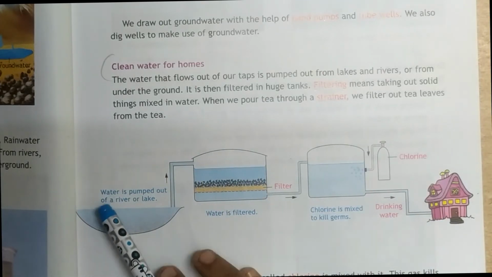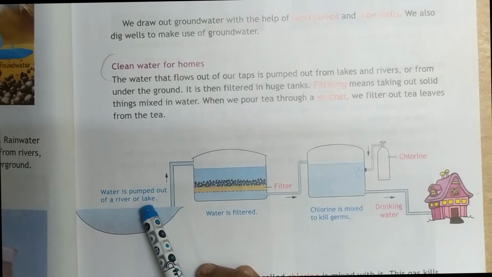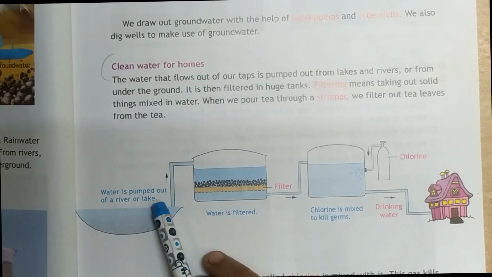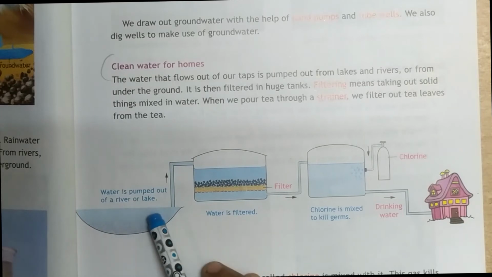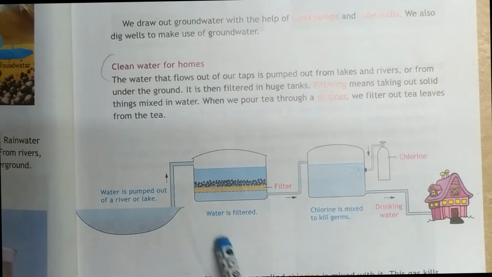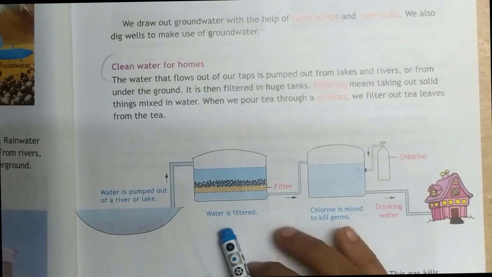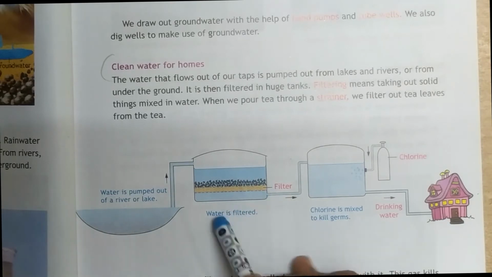First, water is pumped out of a river or lake. That is the first step. Second step, the water is filtered. What is filtering? Filtering is nothing but taking out the solid particles.